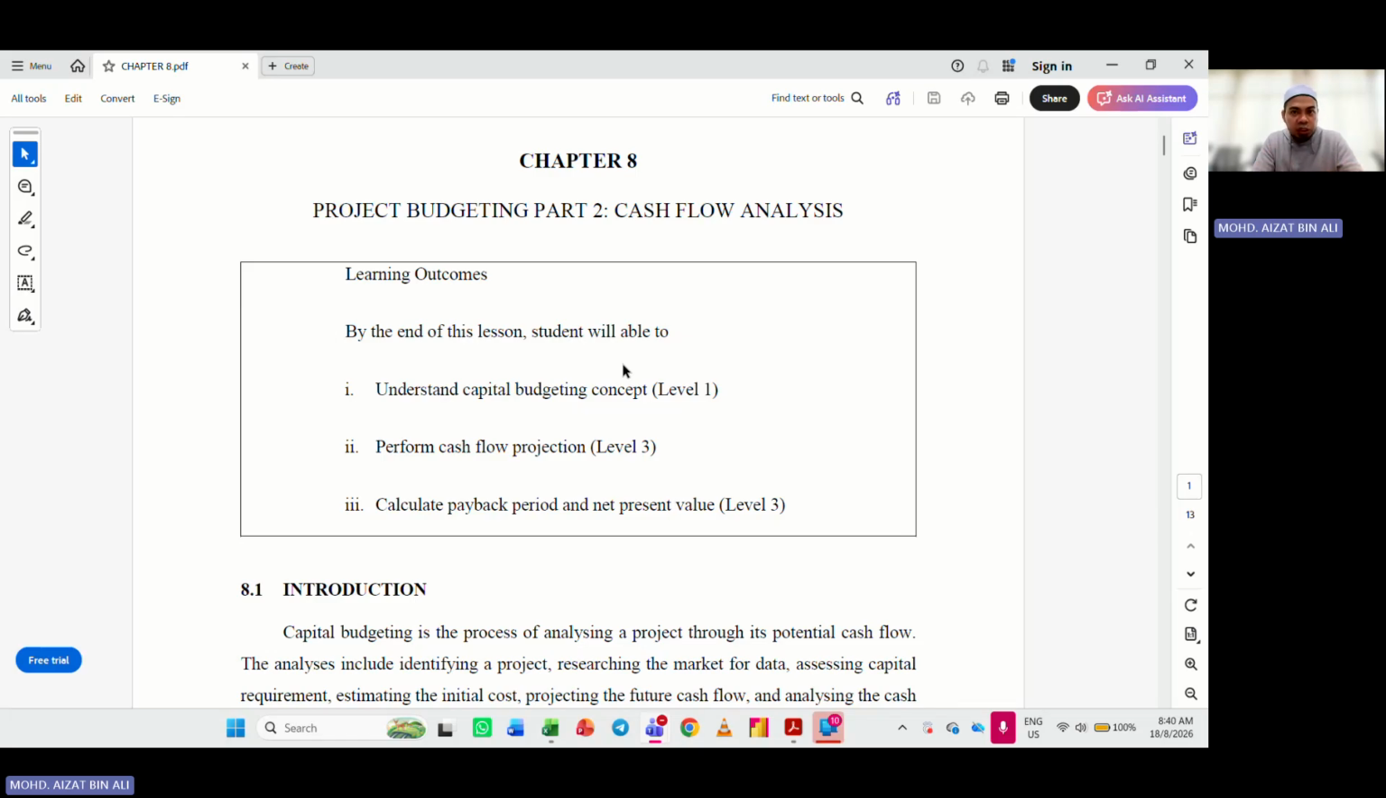This is very important. So far, in the final exam, this would be the largest chunk of calculation parts in the final exam. I will also say that this would be the most difficult part in the final exam if it is tested. And number three, calculate payback period and net present value.